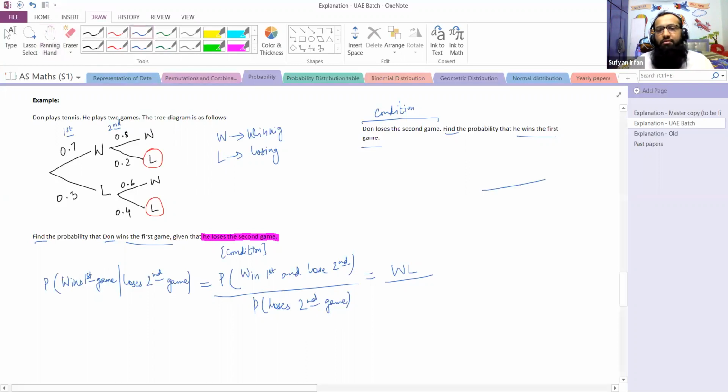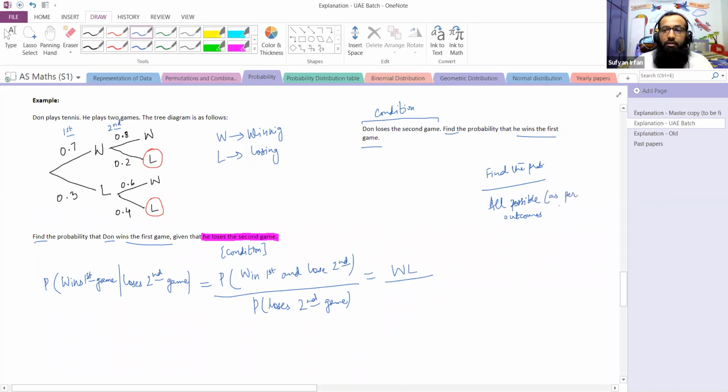Always remember, all possible outcomes. And in the numerator comes the probability we have to find. So the probability of winning first and losing second will come in the numerator.